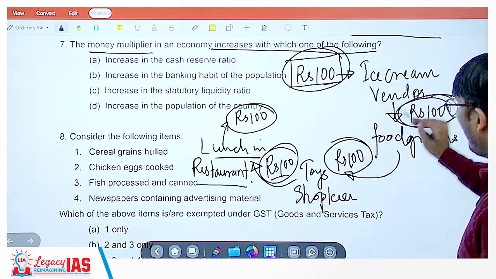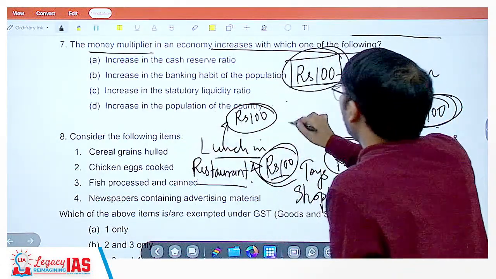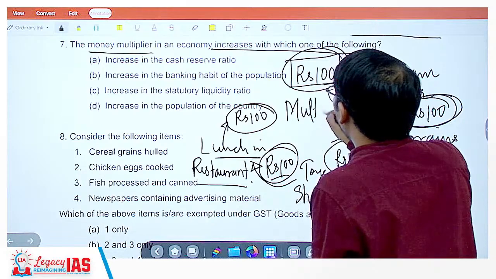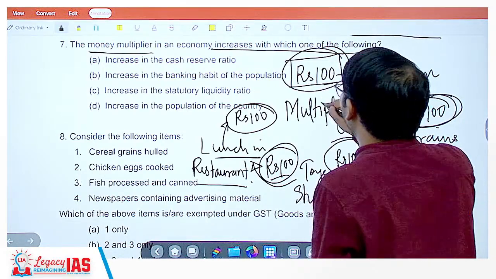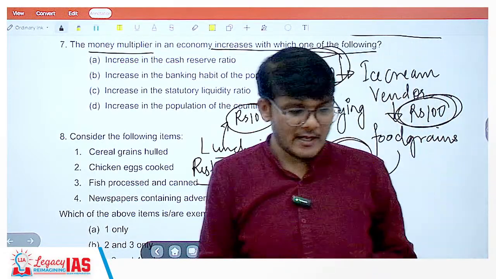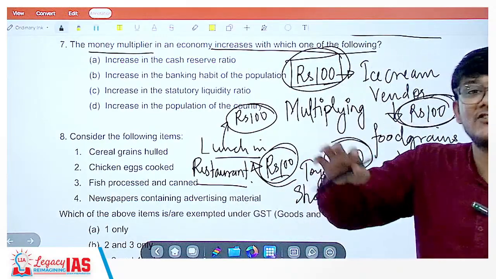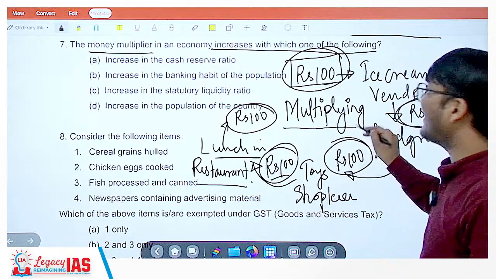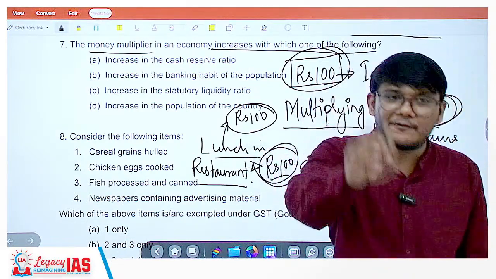So 100, 200, 300, 400, 500, it will keep on happening. What is happening? The money is getting multiplied. The money is multiplying. It is still the same 100 rupees, but it is changing hands. Since it is changing hands, that means it is getting multiplied. So this, guys, is the money multiplier effect.